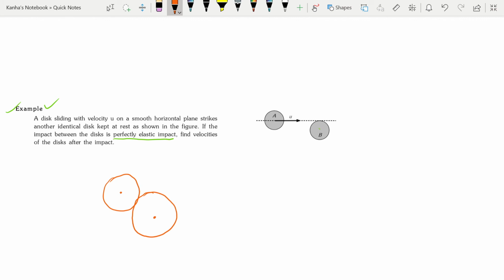Now I need to draw the t-axis. Let me call this the t-axis, and I'll call this the n-axis. Now this is done. This is block A, this is block B. This is what you need to do in all the questions that come from this part.